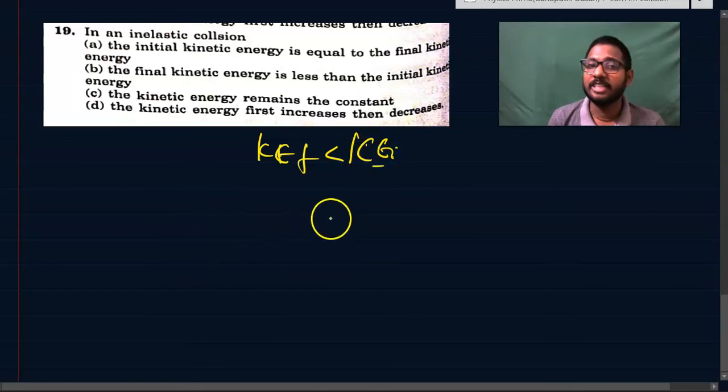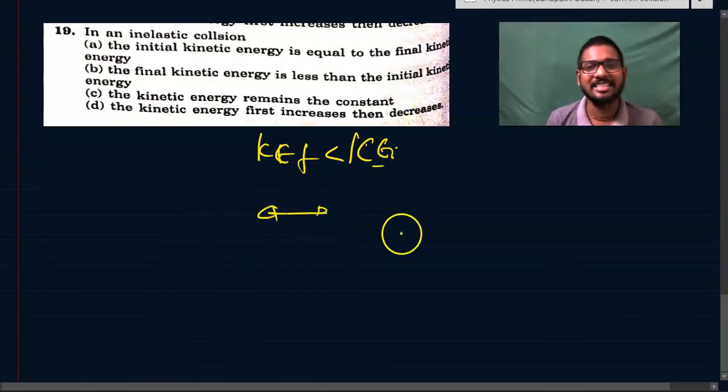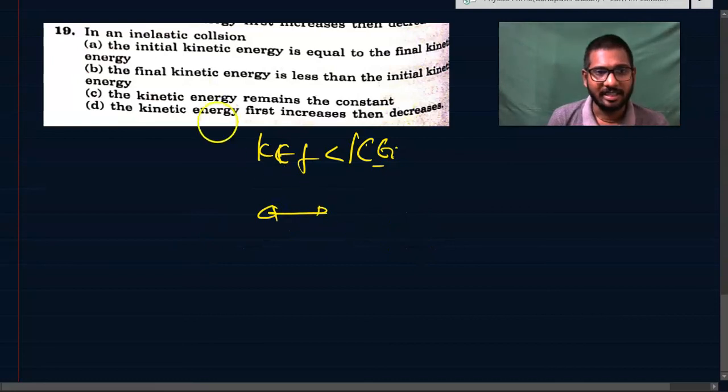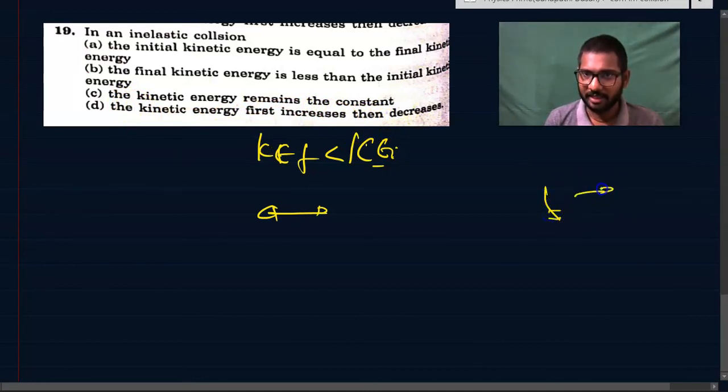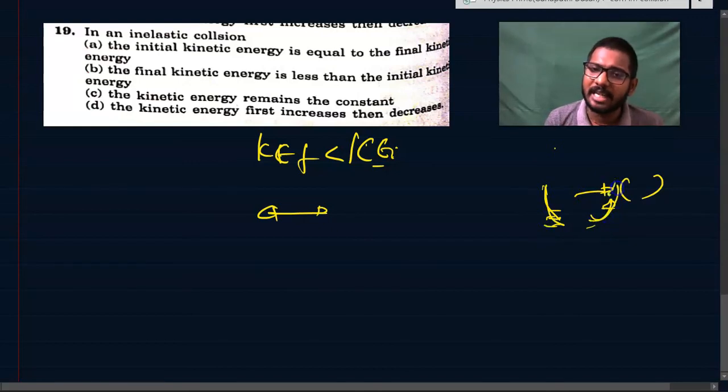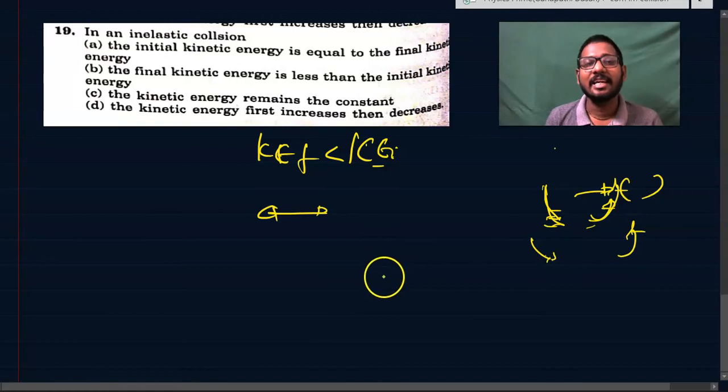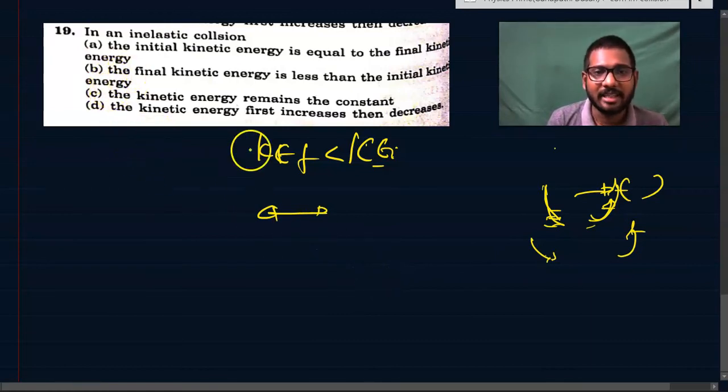Does the kinetic energy remain constant? No. In elastic or inelastic collisions, it will not completely remain constant. Does the kinetic energy first increase then decrease? No, kinetic energy will not increase first. It will decrease, converted into elastic energy, and slowly it will increase again. But to how much extent? If it is an elastic collision, the complete kinetic energy is regained. But if it is an inelastic collision, not the entire kinetic energy is regained. So the answer here is that the final kinetic energy will be less than the initial kinetic energy. Wonderful.